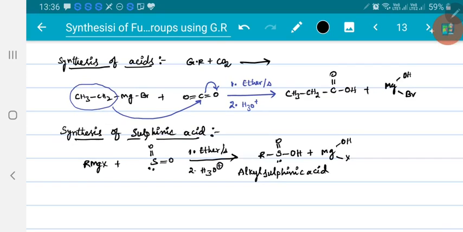Similarly, synthesis of sulfonic acid: instead of SO2, if you take SO3, you will get sulfonic acid.